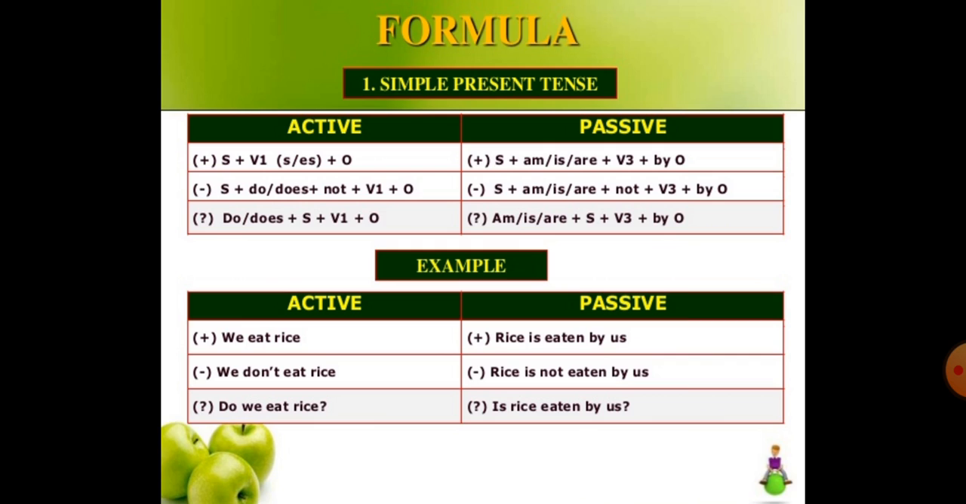So here what will happen? This helping verb will come before that. I have already talked with you, like is, am, are are the helping verbs. So ये पहले आ जाएंगे. Then the subject we are talking about, then the third form, and then the object. Okay, किसके द्वारा? Okay, so this is about the simple present tense.